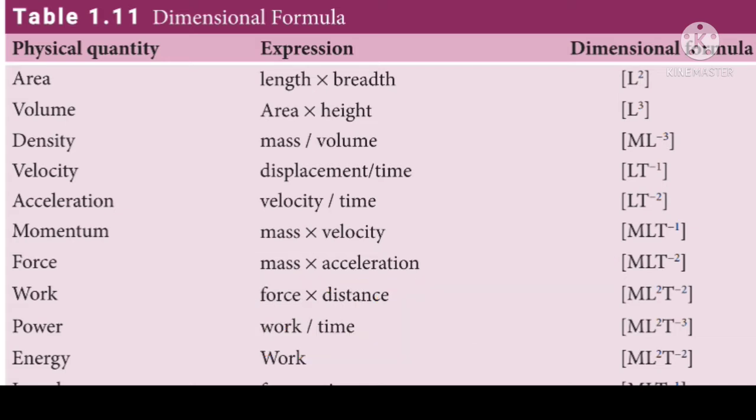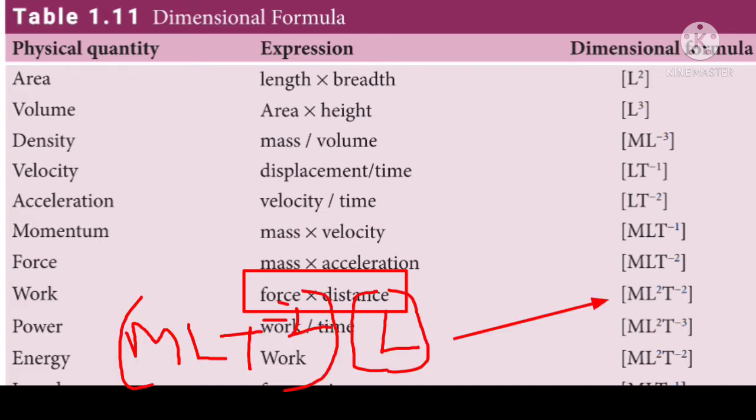And next physical quantity, work. The expression for work is force into distance. The dimension for force is M L T power minus 2 and the dimension for distance is L. Hence M L squared T power minus 2 within square bracket becomes the dimensional formula for work.